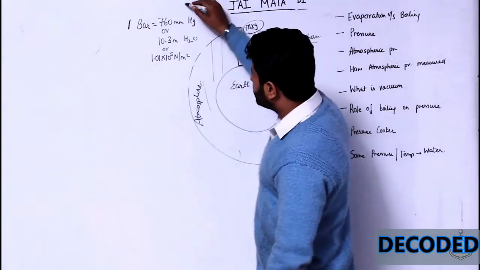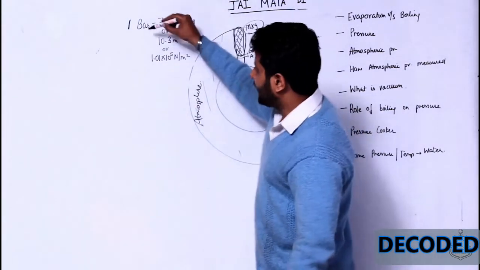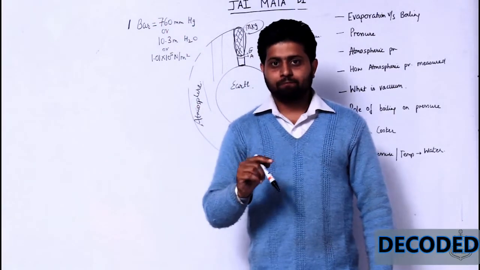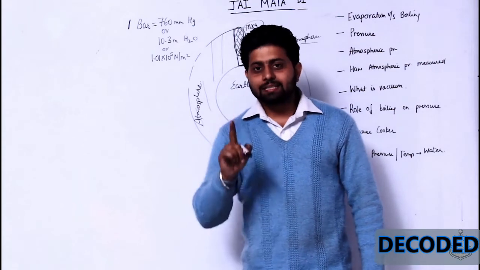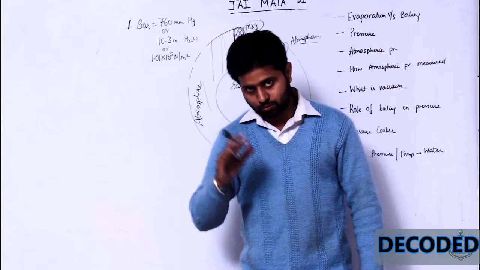I am going to discuss each and every one of these units in detail so that you understand properly. But understand, 1 bar is the atmospheric pressure exerted by the atmosphere at sea level. Why am I talking about sea level? I will let you know why.